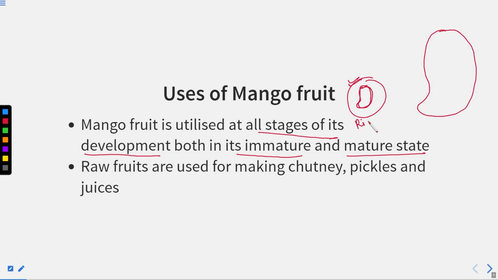And the raw fruits are used in making chutney, pickles and juices. The raw mango is green and has a very sour taste at that time, so it is used for making chutney in homes, pickles and juices.